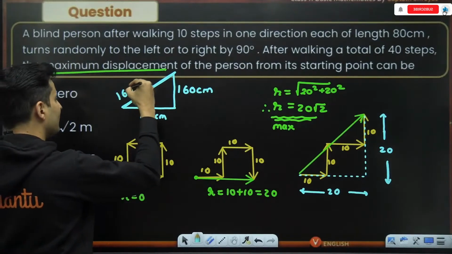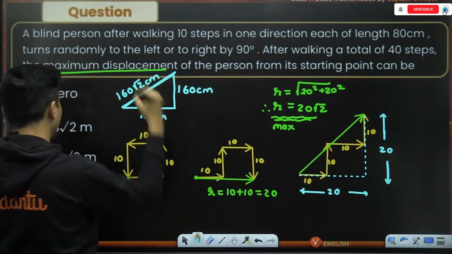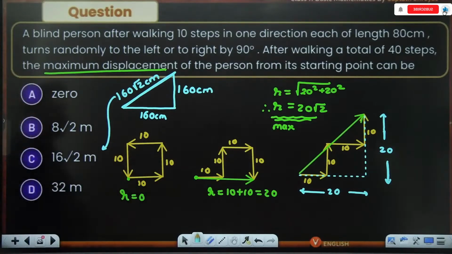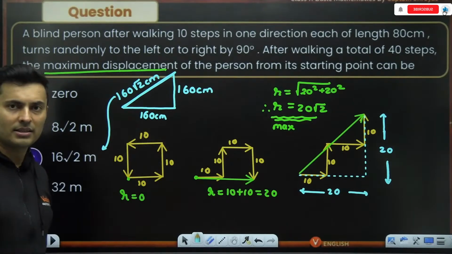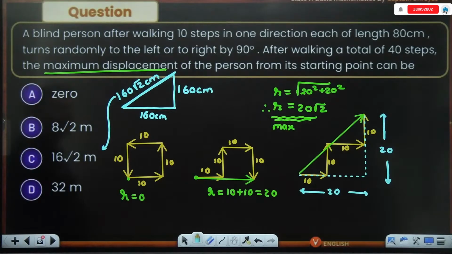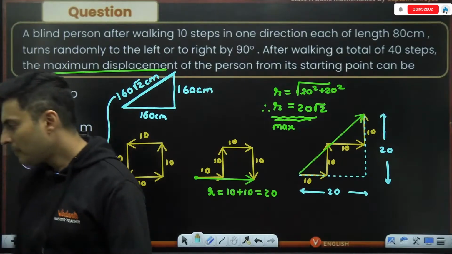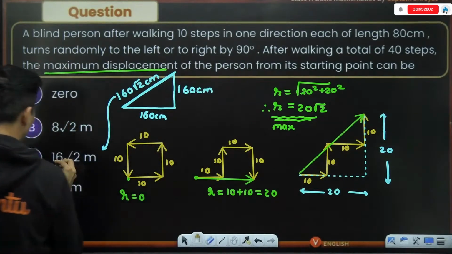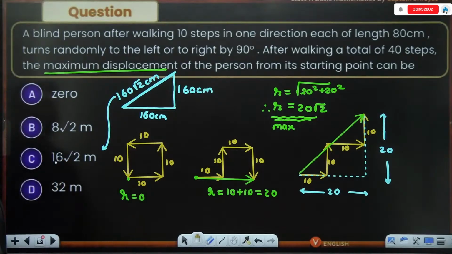This will be 160 root 2 centimeters, which is the same as saying 16 root 2 meters, because 100 centimeters is a meter. Is that absolutely clear, guys? Everyone? It should be with a decimal place.